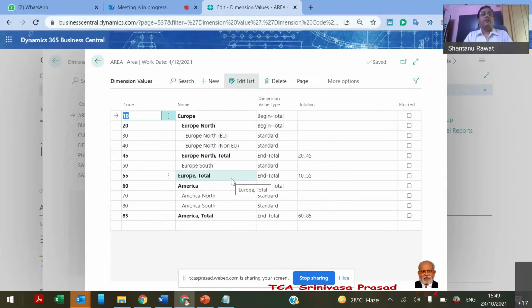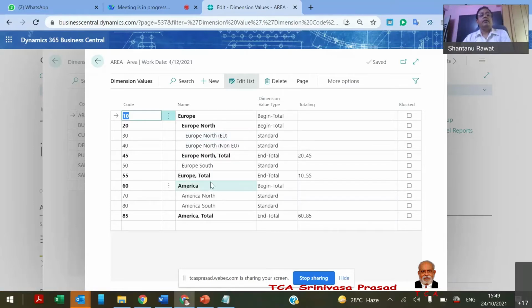And we can define the default dimensions also. Just like, if we want to define Europe North EU as the profit center for all the customers having an address under this area, I can by default define this Europe North. So whenever I create the sales order, the system will automatically pick this dimension. I don't need to make this type of selection. So it will be auto selection.